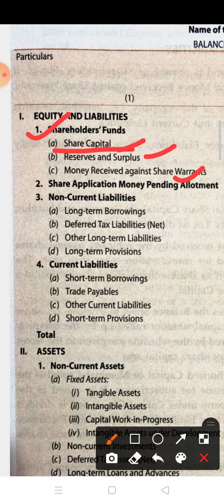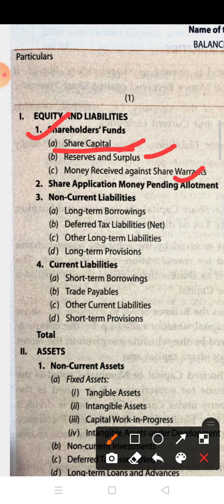Share capital means the amount received by the company against shares issued for subscription. It is known as share capital. The persons to whom shares are allotted are known as shareholders. Suppose you are taking shares of my company, it means you are a shareholder of my company.